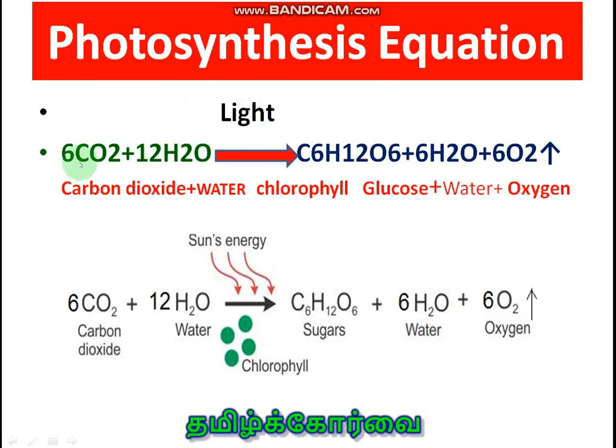Photosynthesis equation, here the balanced equation: 6CO2 plus 12H2O, in the presence of light and chlorophyll, give rise to C6H12O6 plus 6H2O and 6O2, which escapes into the atmosphere.